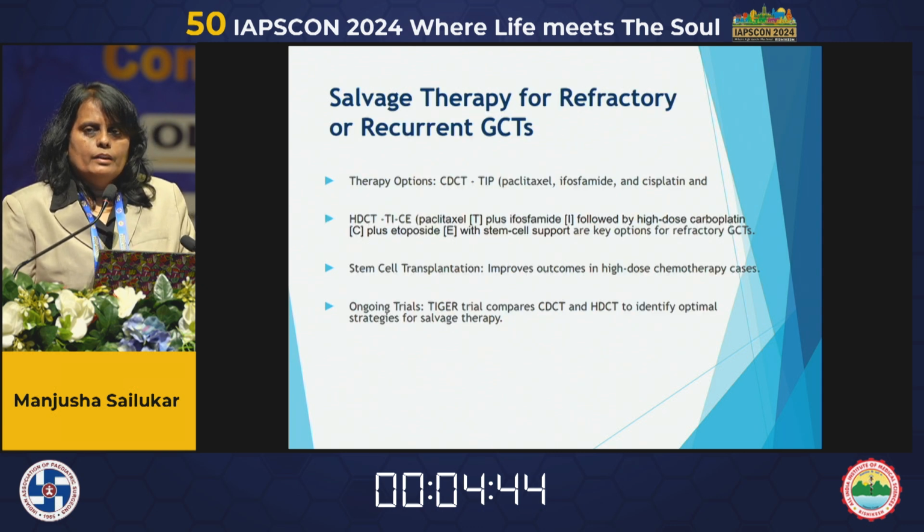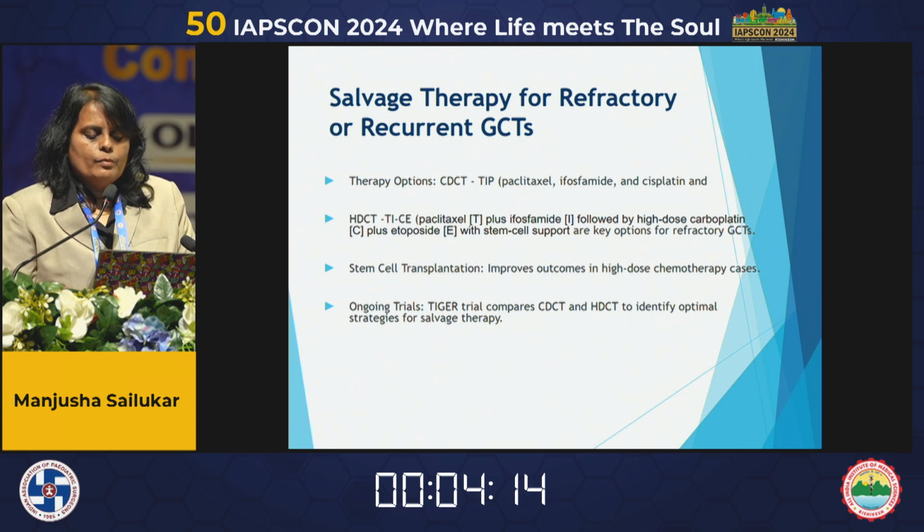Salvage therapy for refractory or recurrent germ cell tumors includes conventional-dose chemotherapy like paclitaxel, ifosfamide, and cisplatin-based chemotherapy, that is TIP. High-dose chemotherapy is TI-CE: paclitaxel plus ifosfamide, followed by high-dose carboplatin plus etoposide with stem cell support, every 21 to 28 days for 2 cycles.